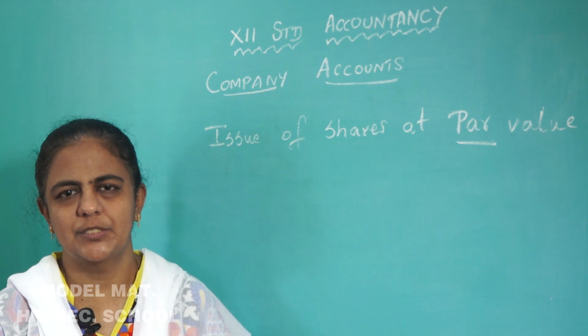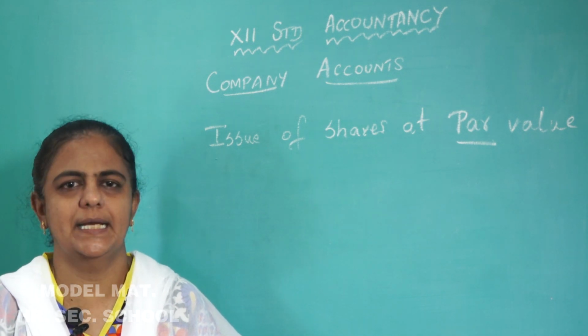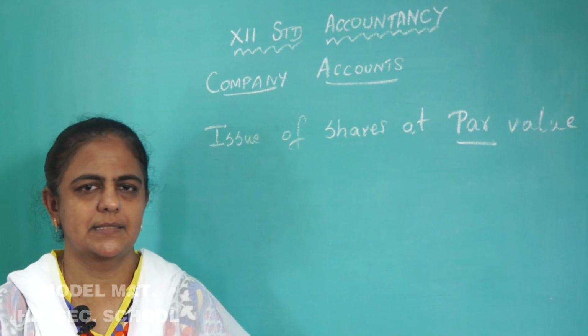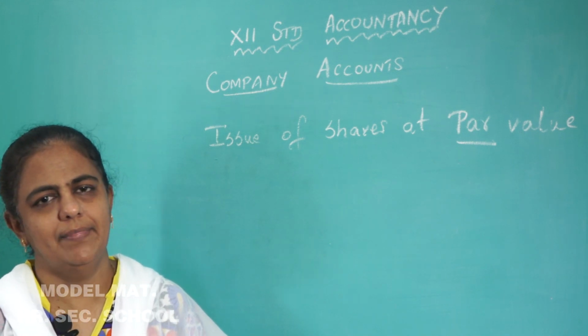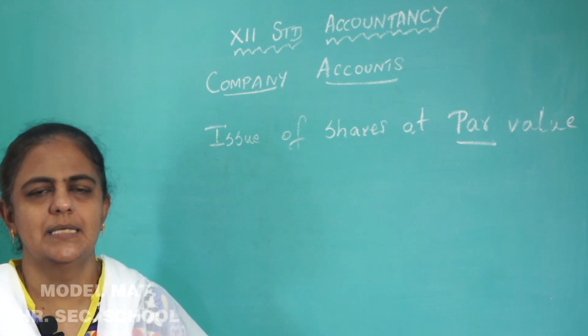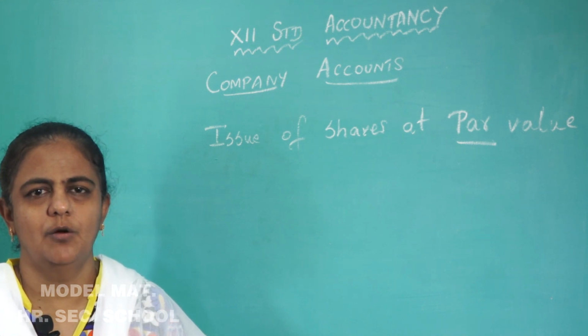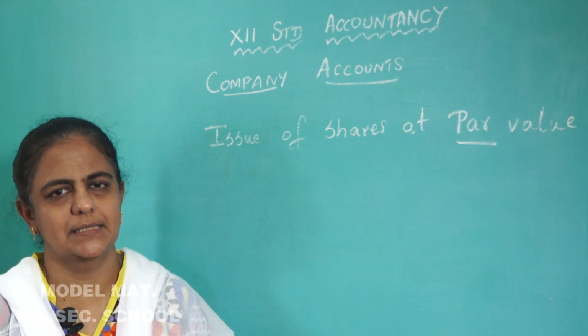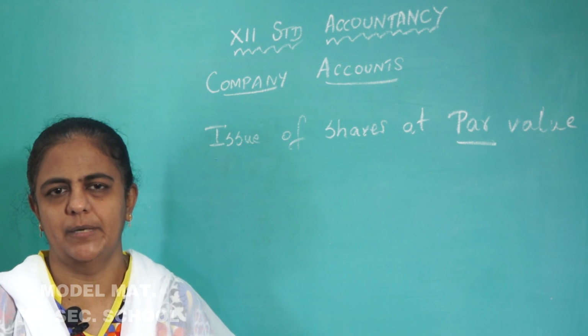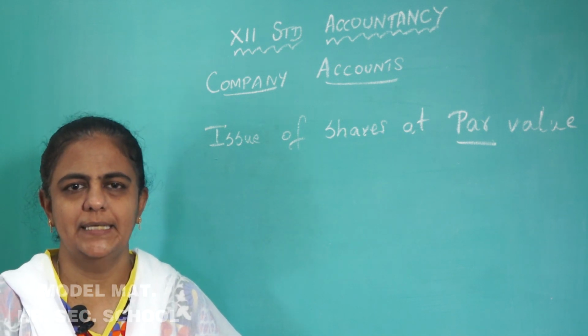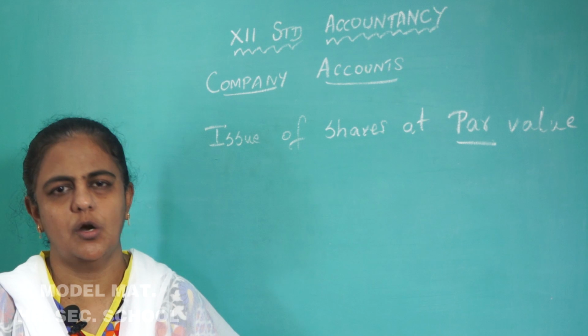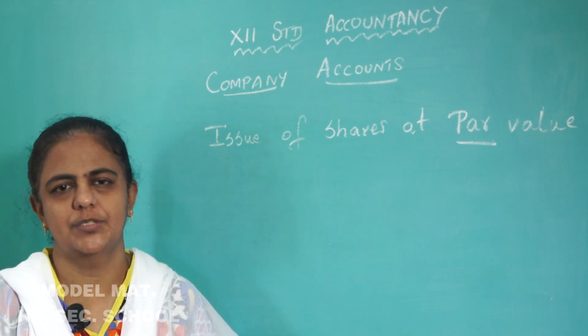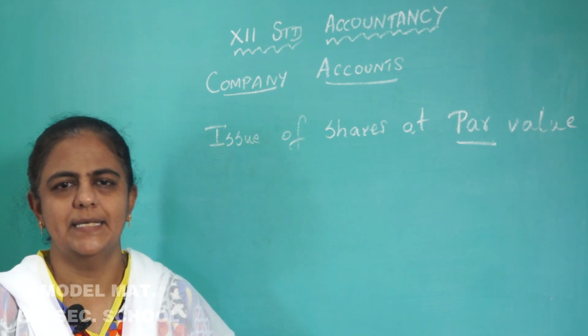Okay. So, you understood how the applications are received, how the money is deposited in a scheduled bank, and then the allotment is made. Suppose if there is oversubscription, what do the directors do? They reject or they do pro rata allotment. Once the shares are allotted, once the shareholder receives the allotment letter, they become the owners of the company. Now, what is the next step?